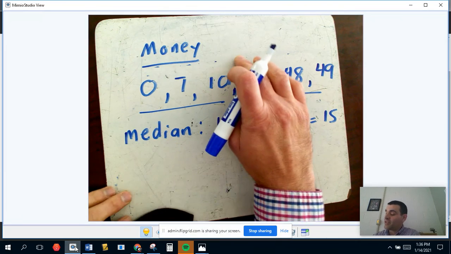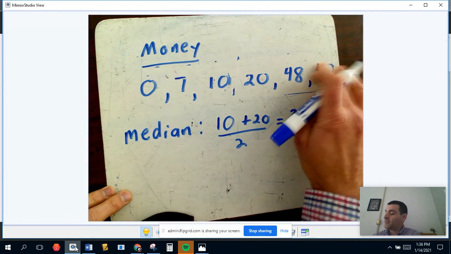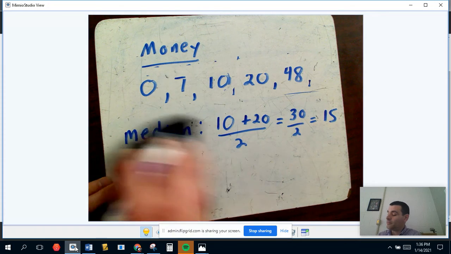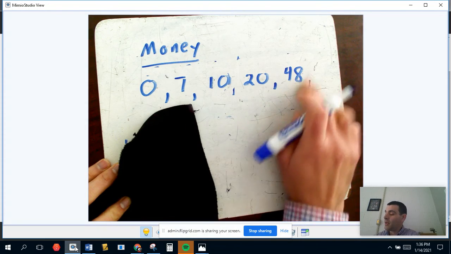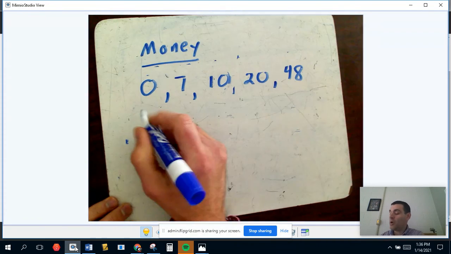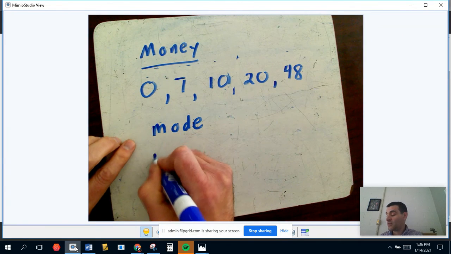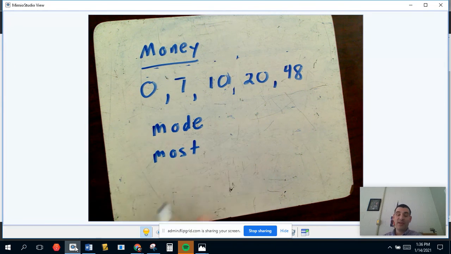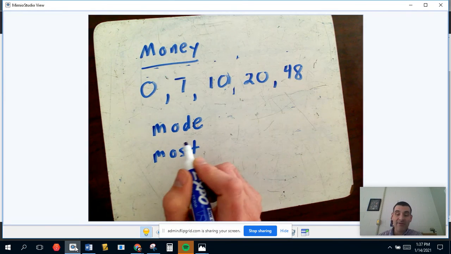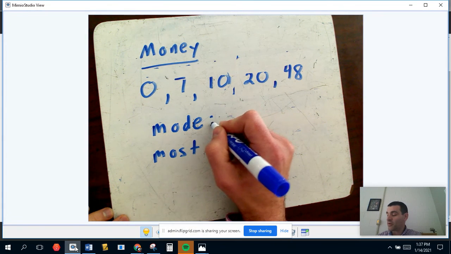The last one you're going to see is mode. Let's go back to the original list. With mode, I usually mention the fact that mode is a 4-letter word that starts with MO, and so is the word most. But again, we have some different representations here based on what shows up how many times. In the event where everything shows up exactly once, most people are going to tell you there's no mode.